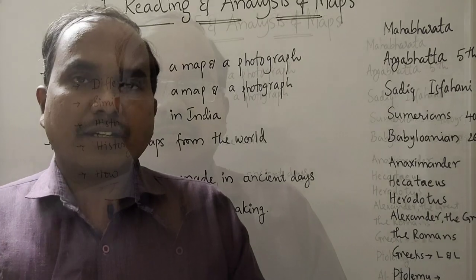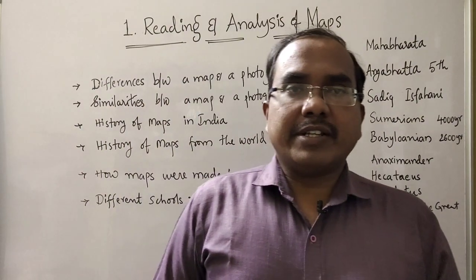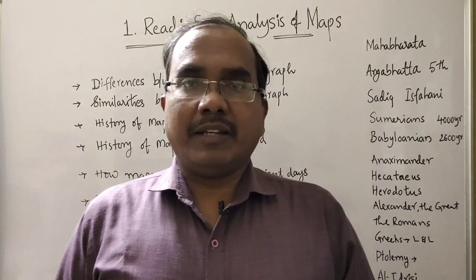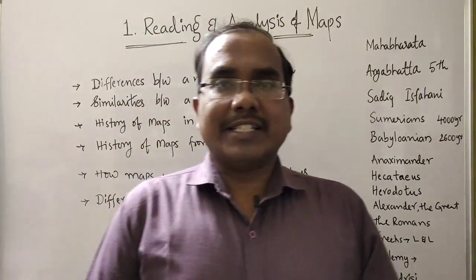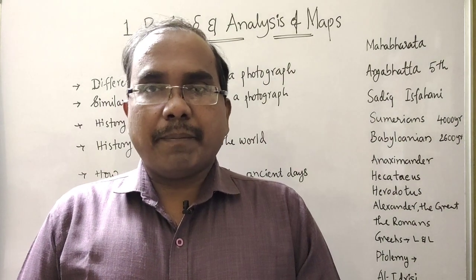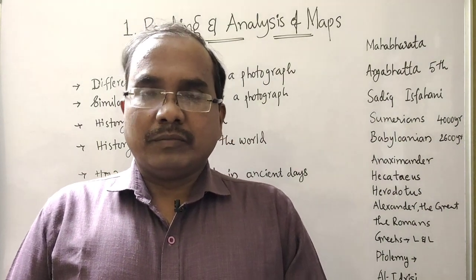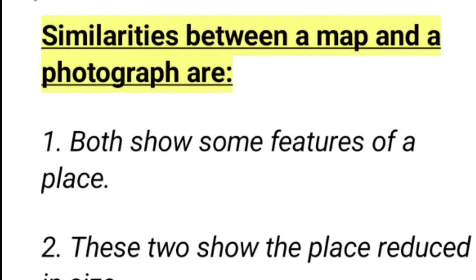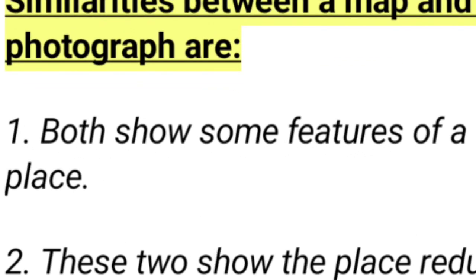Okay. Up to now, we have discussed the differences between a map and a photo. You might have understood very well. Now let us go for the similarities. Do you find any similarities between a map and a photo? Yes, there are some similarities. First one is both map and a photo tell something about a place. These two things tell something about a place to us.